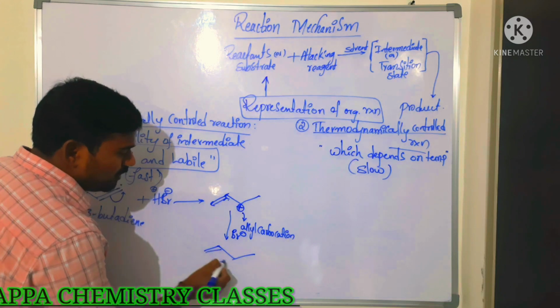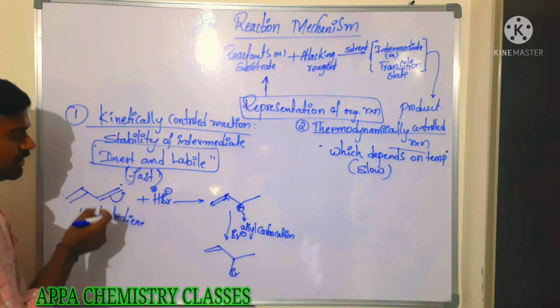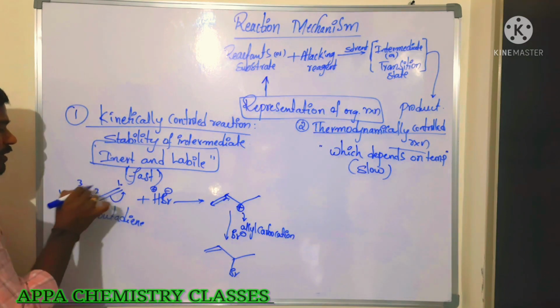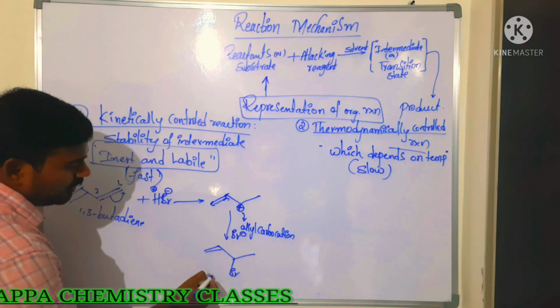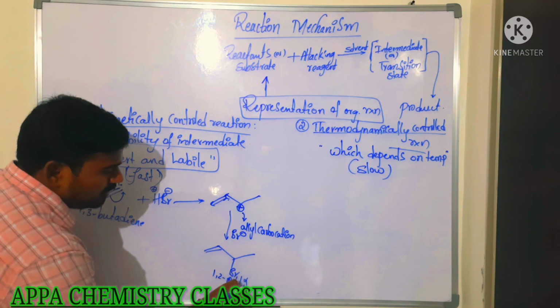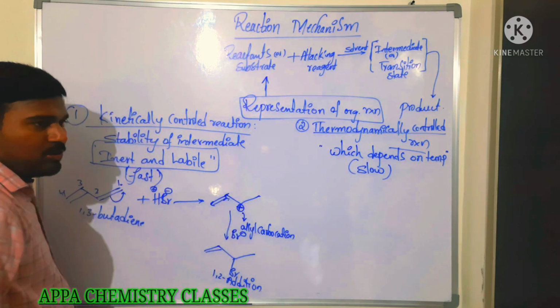So we'll get the stable compound, the Br product. Now in this case, which type of addition is taking place here? 1,2 position addition is taking place. 1, 2, 3, 4, it is 1,2 addition. This 1,2 addition depends on the stability of the carbocation. It is a more stable carbocation.